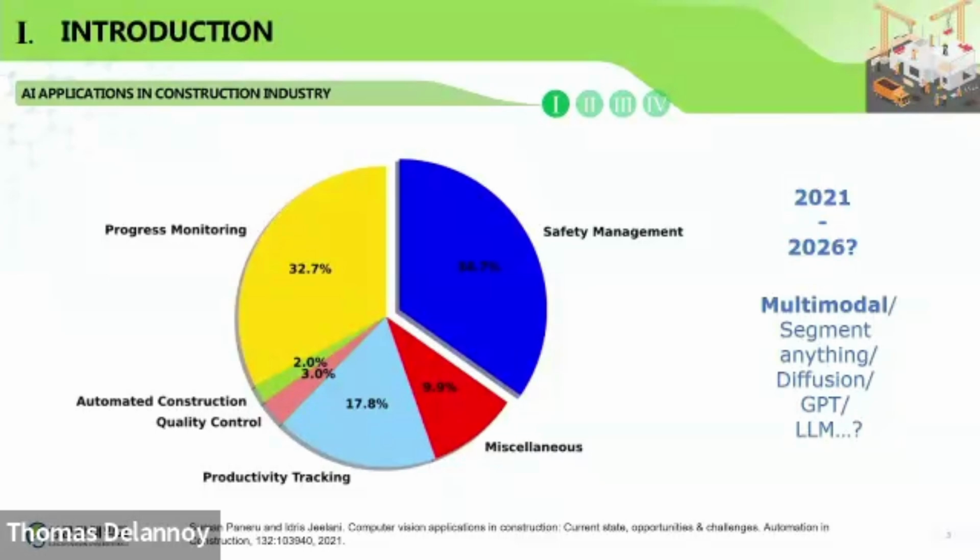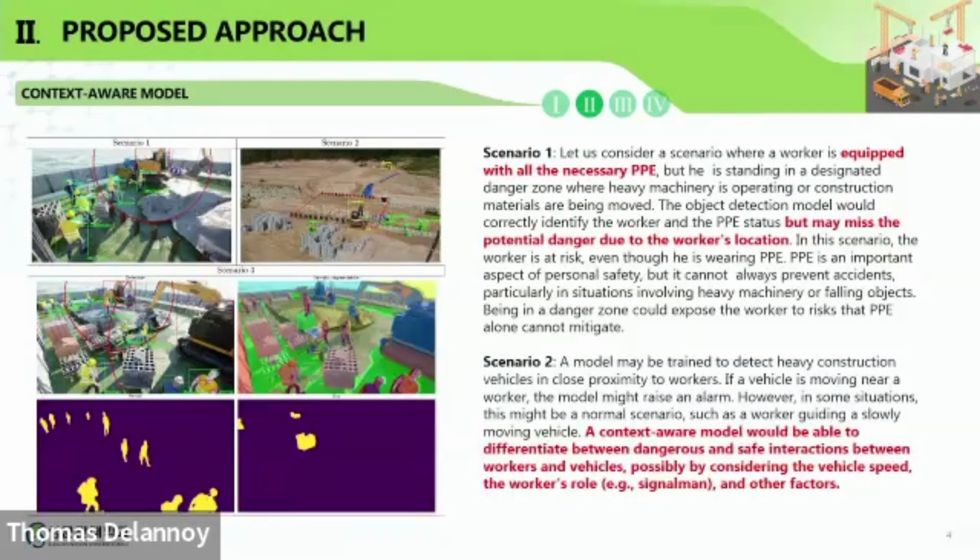Recently, multimodal AI, which learns or understands multiple source data like image with text or image with sound, has received attention for its higher accuracy and its similarity with humans. So we think this multimodal AI with GPT is the next key of AI application in construction sites.